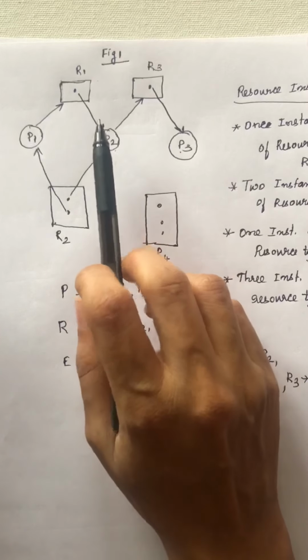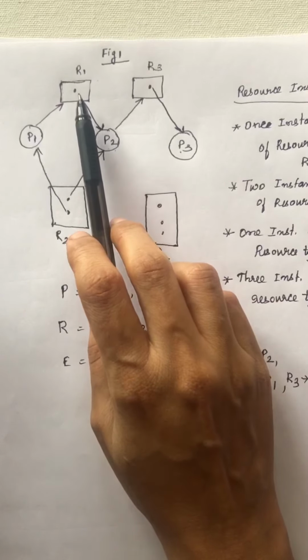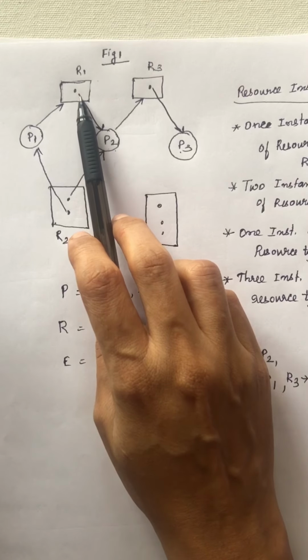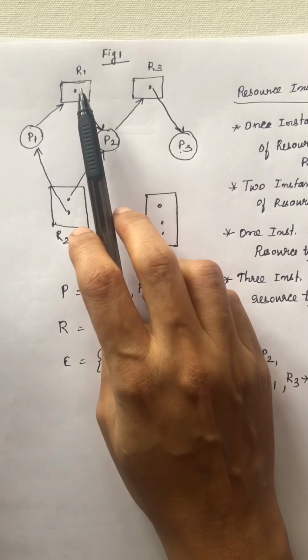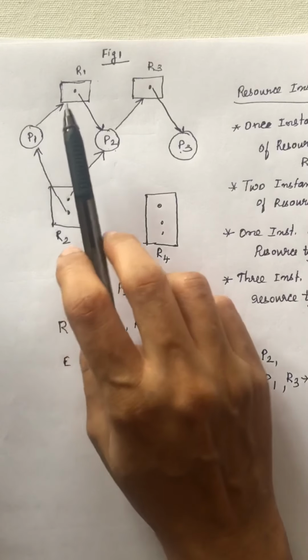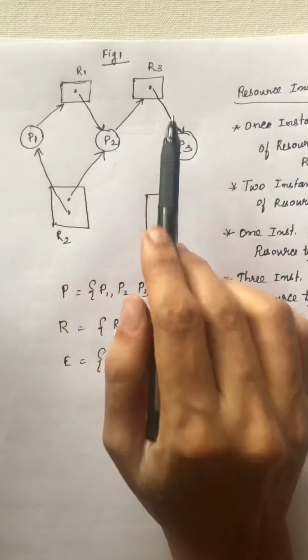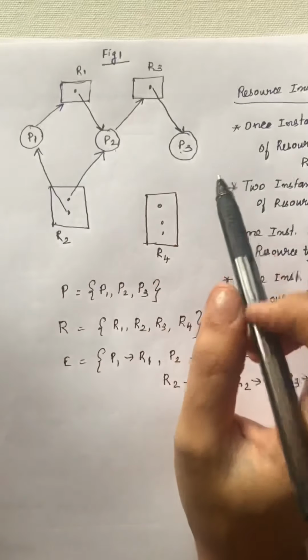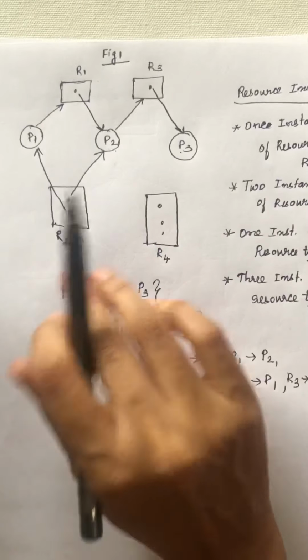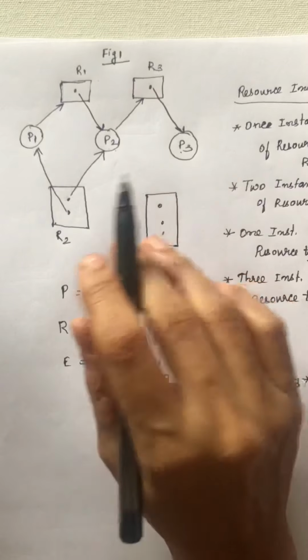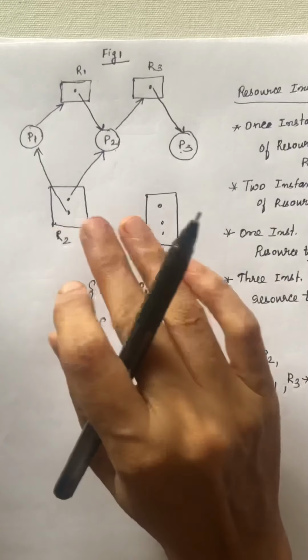Now it is holding R1 also, it releases R1. Once R1 is released, P1 will make use of R1 and finish its execution. So there is no cycle in this resource allocation graph. If there is no cycle, then we can say that no deadlock can occur in this system.